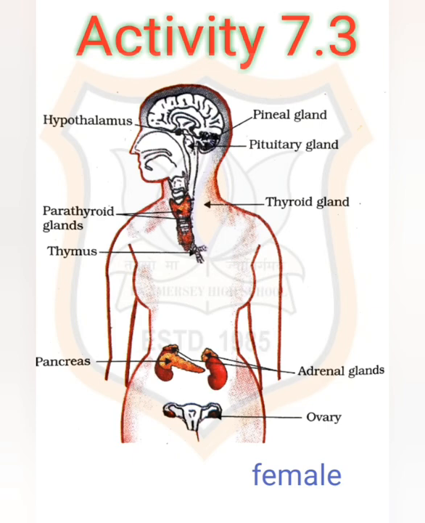Here, this is the diagram for the endocrine system in female. Actually, there is only one difference between male and female endocrine system. That is ovary and testes hormone. Testes are present in male while ovaries are present in female. This is the only difference.